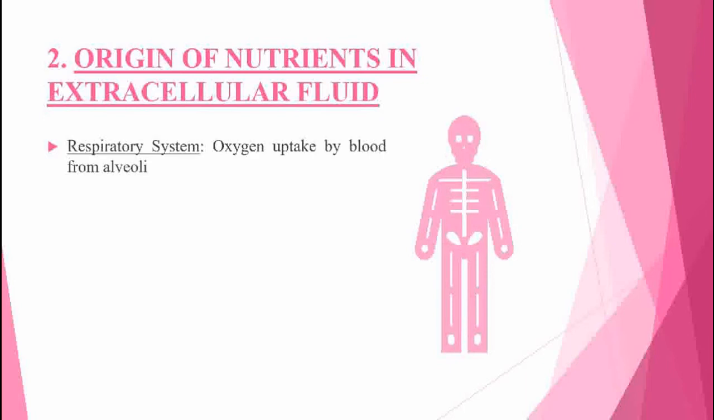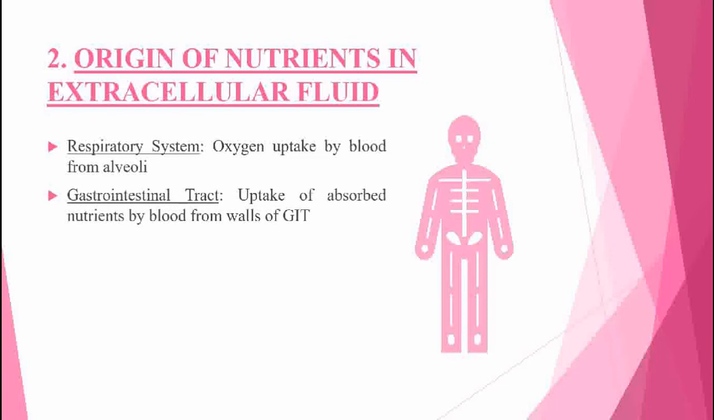Another way of maintaining homeostasis is by adding nutrients directly into the blood. Respiratory system. Each time we inhale air, it is exchanged with the blood in alveoli through the very thin alveolar membrane. During this exchange, oxygen from the air in alveoli diffuses into the blood and is transported to all body cells.